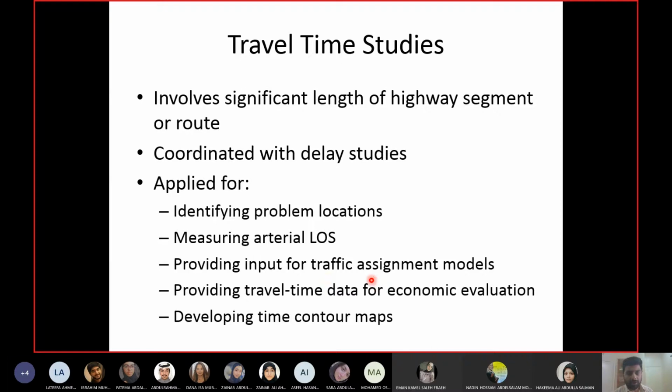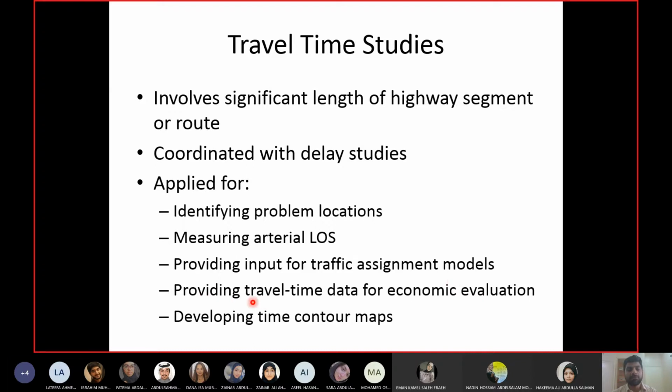Okay, so when you are assigning the trips to different highways, how many travelers will go by highway A, how many will go by highway B, and so on, this is what we call traffic assignment. So when you are predicting how many travelers will go by specific highways, this is what we call the traffic assignment model. And since the travelers are making the decision about their assignment on the basis of travel time, travel time is put as an input into the model, and the model will give you how many travelers will go by which highway. So the traffic assignment model is the model which can predict the number of travelers for specific highways going towards the same destination.